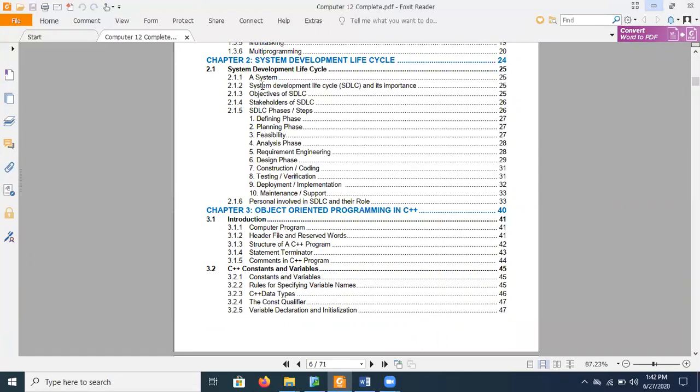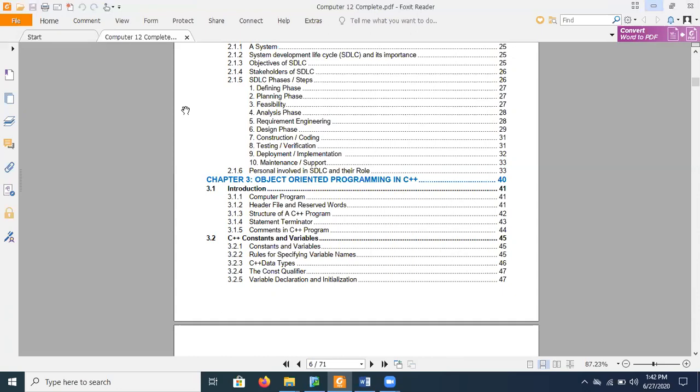Then we'll discuss the definition, or you can say the introduction, of the system development life cycle. We will also look at the objective of SDLC, stakeholders of SDLC, and phases of SDLC. There are 10 phases of SDLC, which are defined as planning, definition, obviously, feasibility analysis, requirement engineering, and so on and so forth.